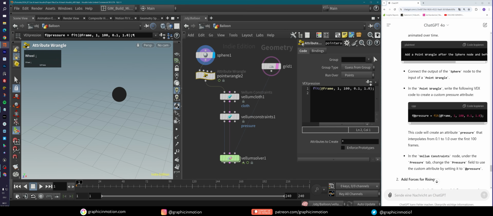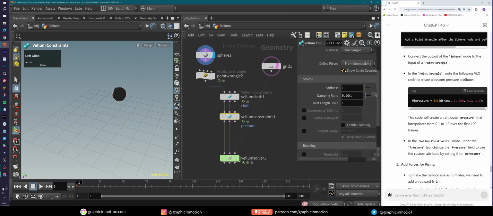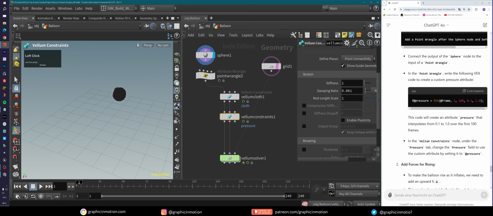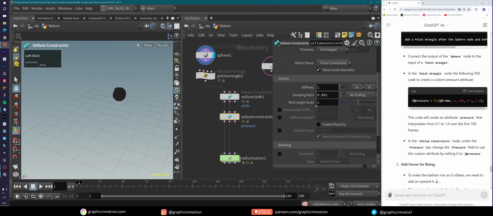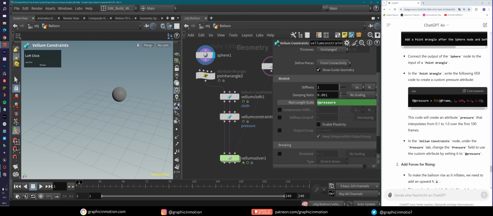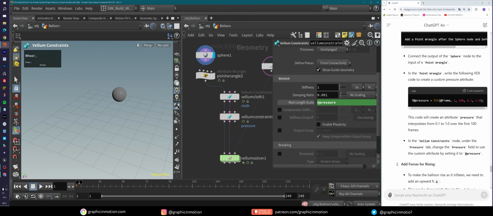And now he wants us to use this pressure attribute in the vellum constraints node under the pressure tab. So that's again this problem because there actually is no such thing as a pressure tab, you know. And he wants us to change the pressure field to use the custom attribute and set it to add pressure. That definitely does not work because there is no such thing. The only thing that I could do is put it into the rest length scale, but this will also not work. So we can just put this in here. And now this is somehow linked to this attribute that we create here. As you can see, we have this attribute here. But anyway, it will not work, you know.